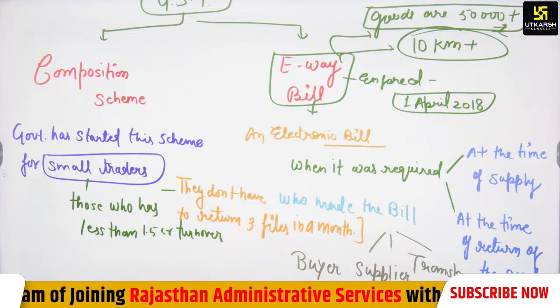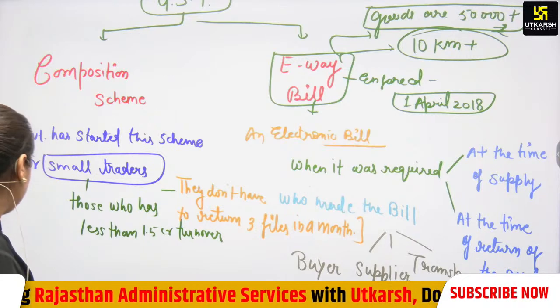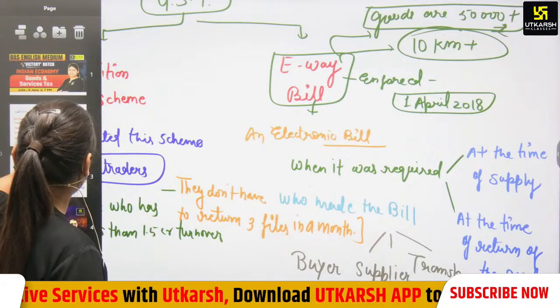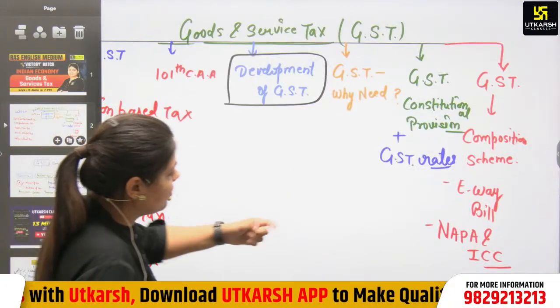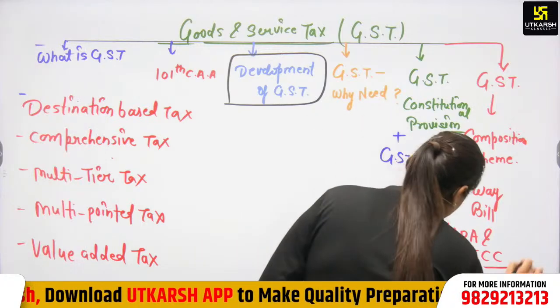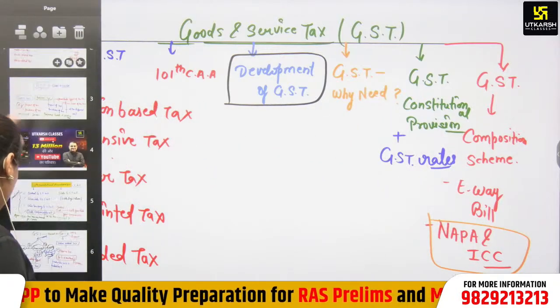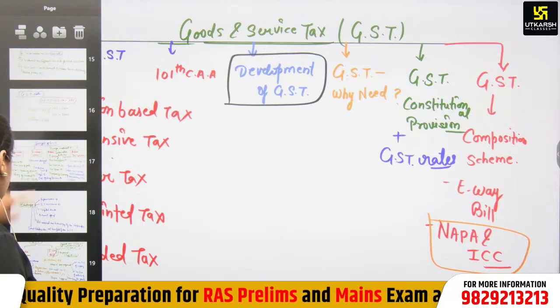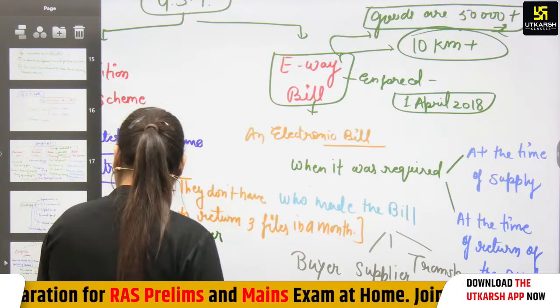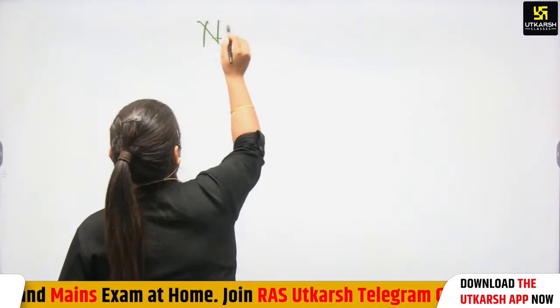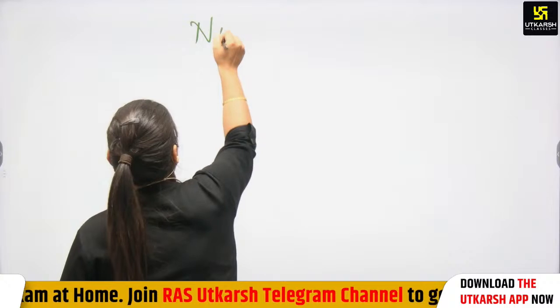Again, we have talked about this. Last but not the least, we have two institutions we discuss here, NAPA and ICC. What is NAPA?